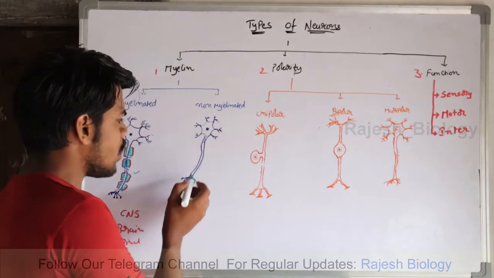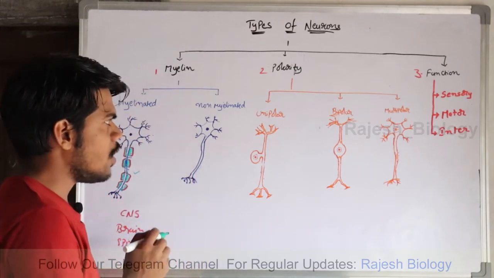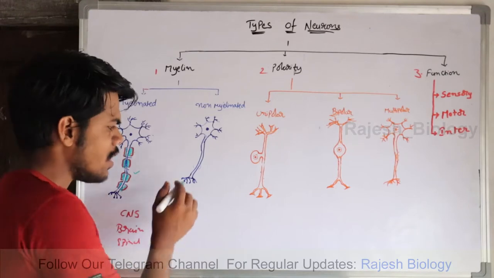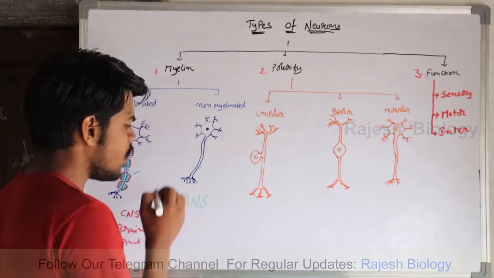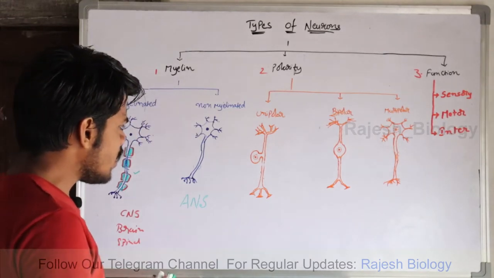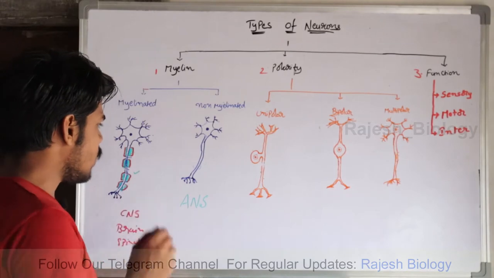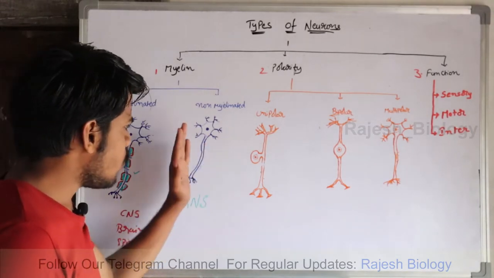The neurons without myelin sheath are known as non-myelinated neurons. They are present in the autonomic nervous system, and the conduction of impulses is somewhat slow when compared with myelinated neurons. So this is one type.